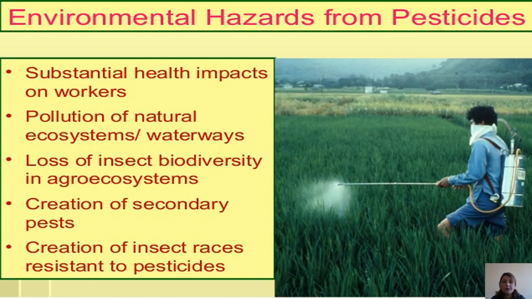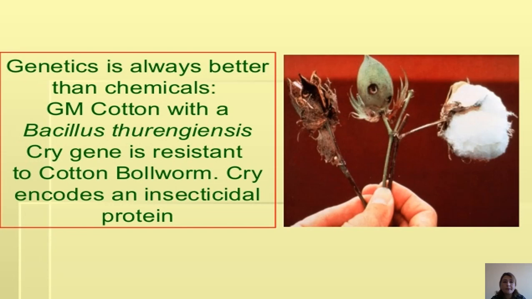Environmental hazards from pesticides include substantial health impacts on workers, loss of insect biodiversity in agro-ecosystems, creation of secondary pests, and creation of insect races resistant to pesticides.